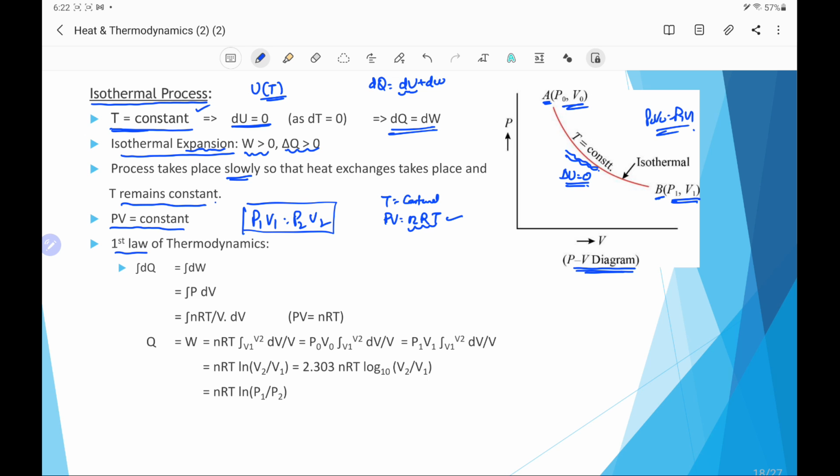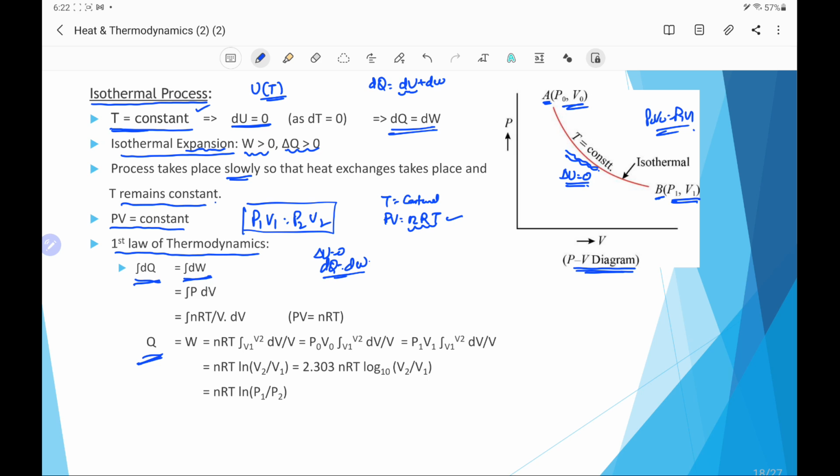From the first law of thermodynamics, because du equal to 0, dq equal to dw, and on integrating, the integral of dq will give q, the total heat, and it is the integral of dw, the elementary work.